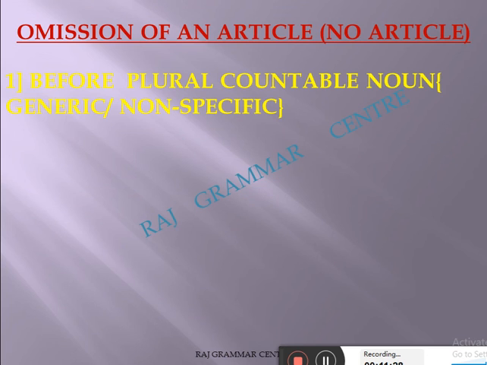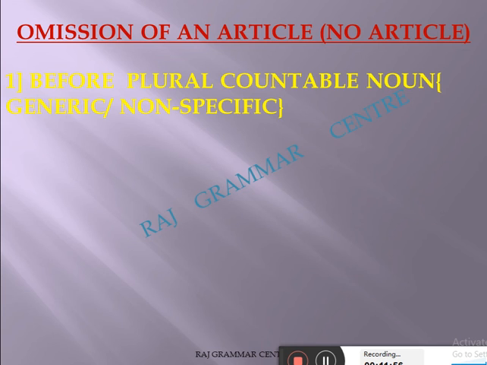First, before a plural countable noun. Be careful, before a plural countable noun. I taught you earlier in the first part: before a singular countable noun, we use a, and before a plural countable noun, we don't use an article. Before an uncountable noun also we don't use an article.